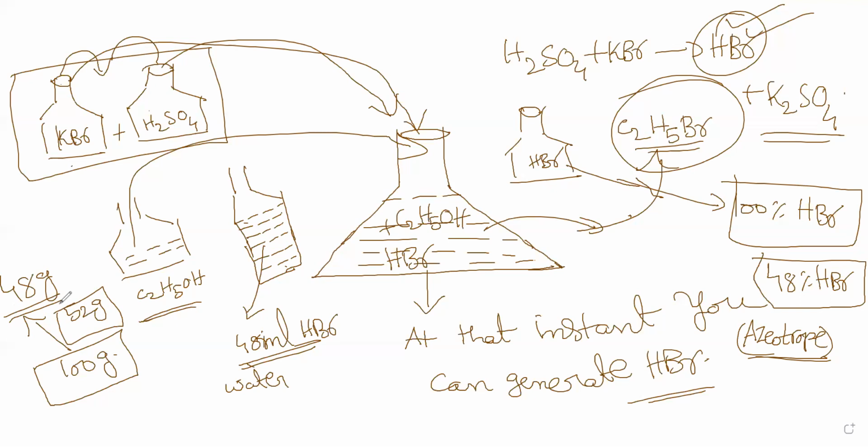Whether it is weight percent or volume percent depends; I am not sure about the azeotrope what you get. They will normally say it's 48% HBr by volume as far as I know. So 48% HBr by volume means if you pour 100 ml of HBr, only 48 ml is consumed for the reaction. The rest is water only. Now, if I want 100% HBr within the solution, I can generate it by the in situ preparation.